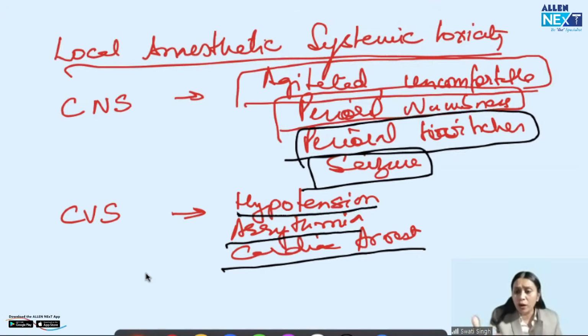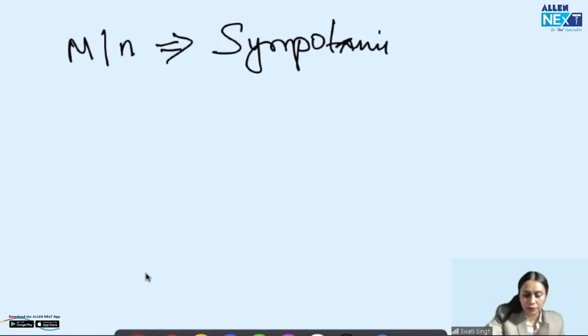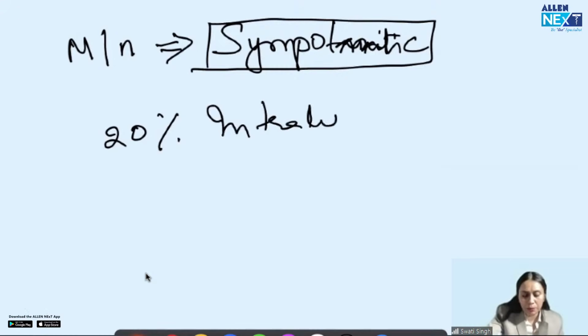Okay. And what else can we do? So what I'm writing, the management is symptomatic. Whatever symptom is coming, we manage the symptom. And we give one very important antidote, that is 20% intralipid emulsion. Now, what is the role of this 20% intralipid emulsion?